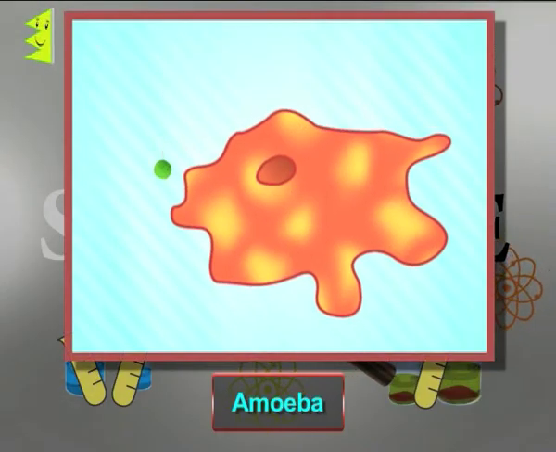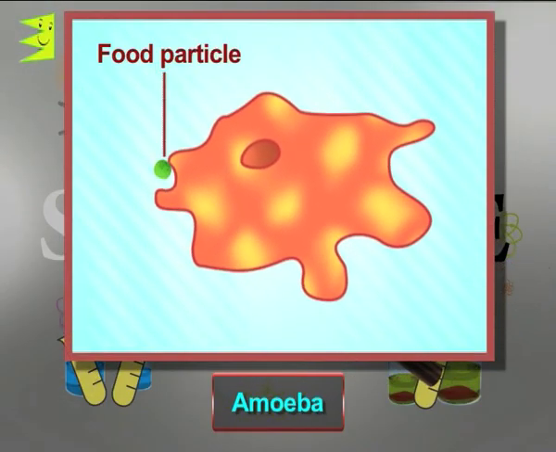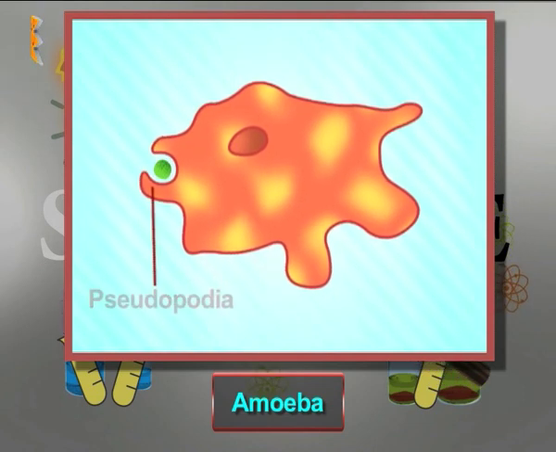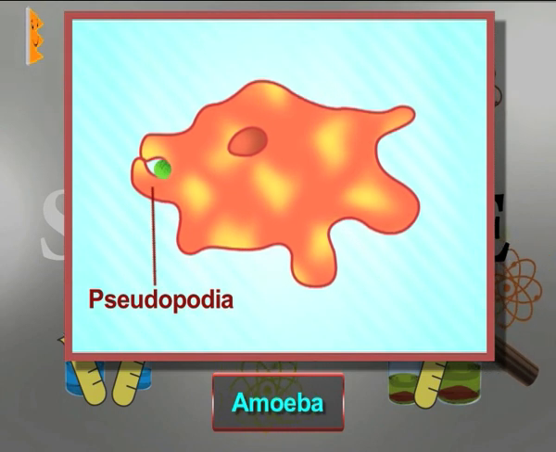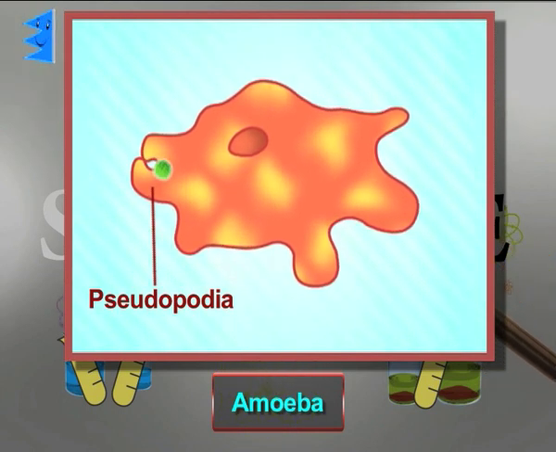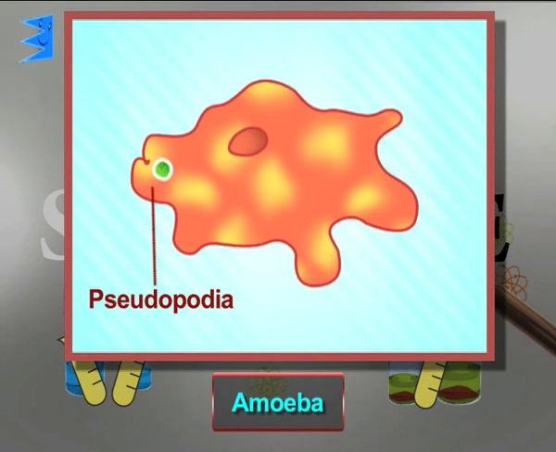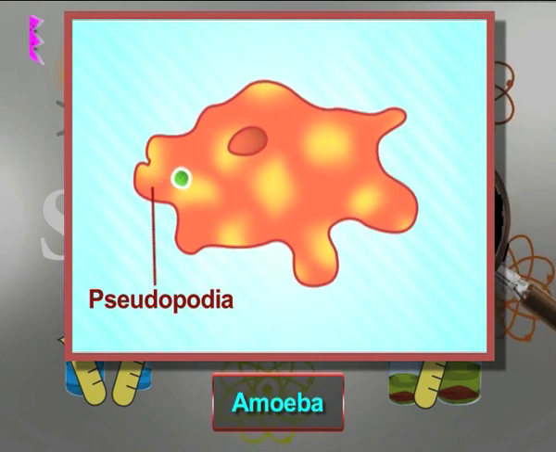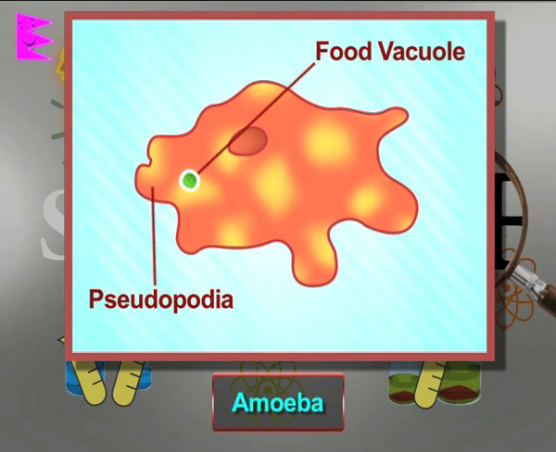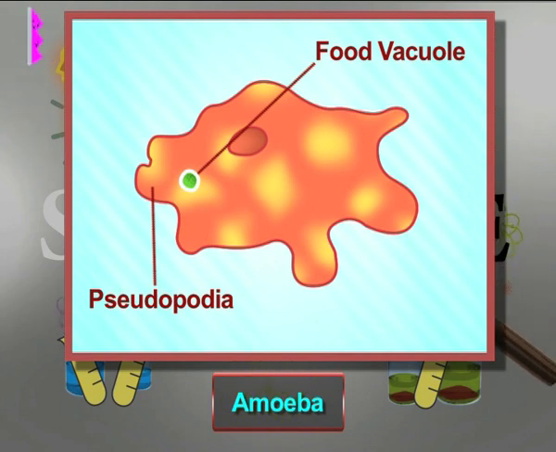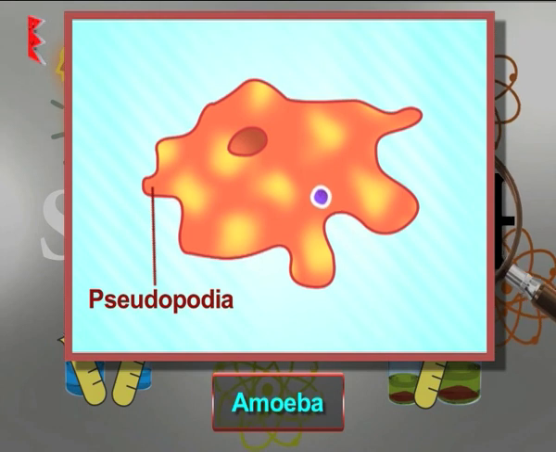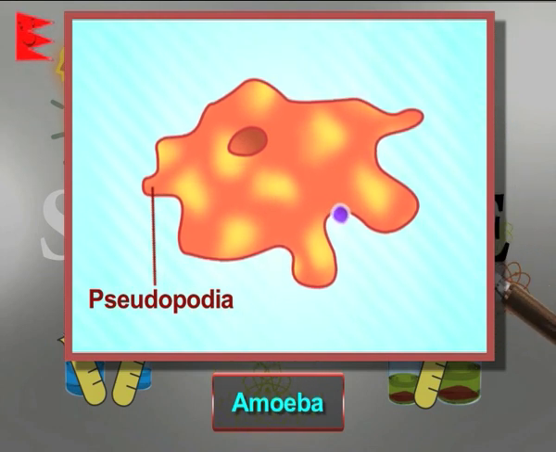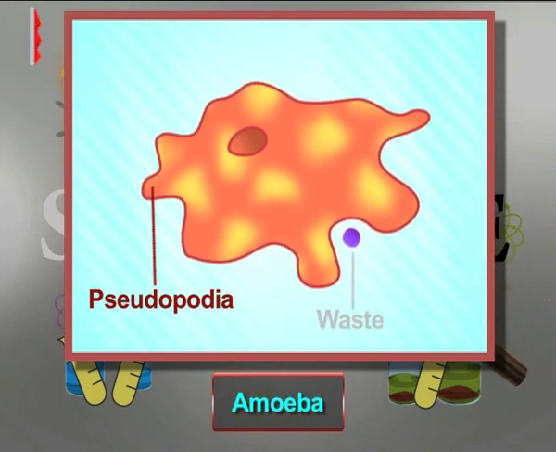When amoeba senses there is a food particle, then it surrounds it with the help of pseudopodia, and then the two pseudopodia just combine with each other and trap the food particle. This forms a vacuole called food vacuole. The surrounding cytoplasm secretes digestive juices on the food, so food is digested. And what happens to the waste matter? Waste matter just goes out of the body. See, this is waste.